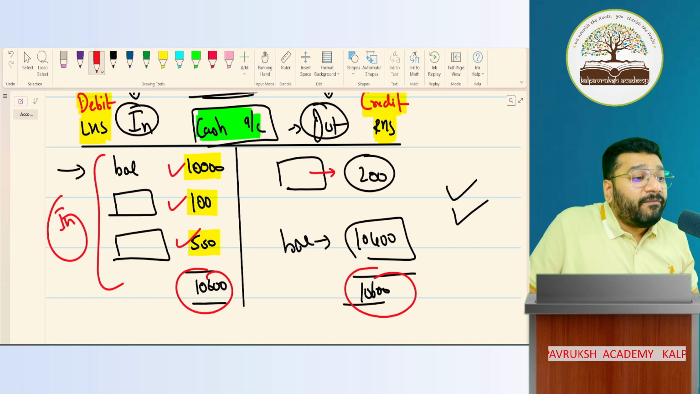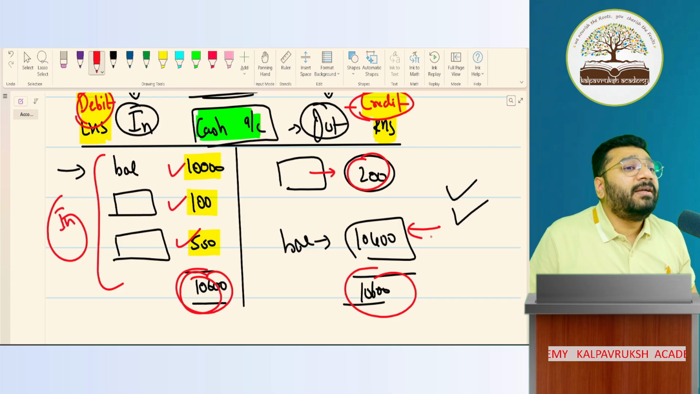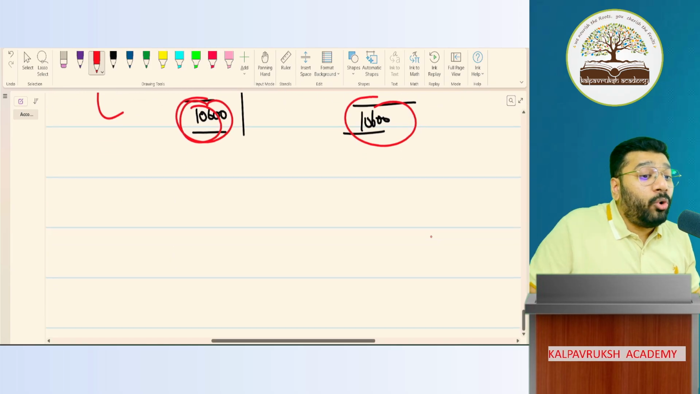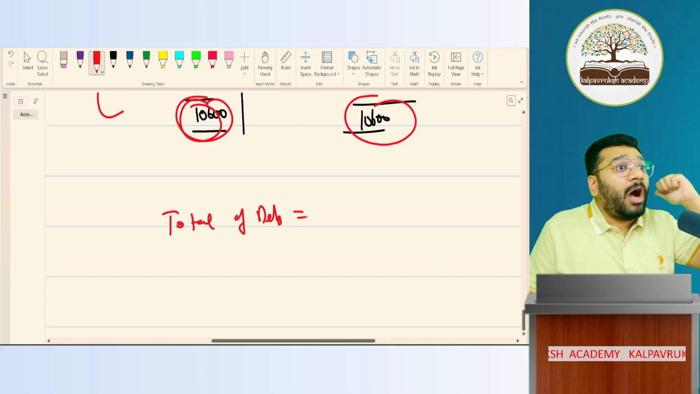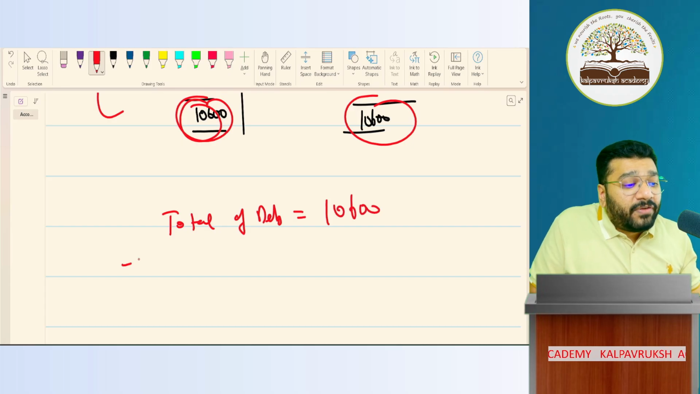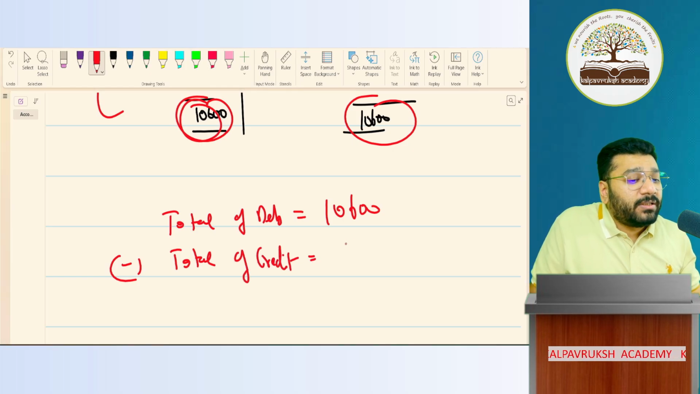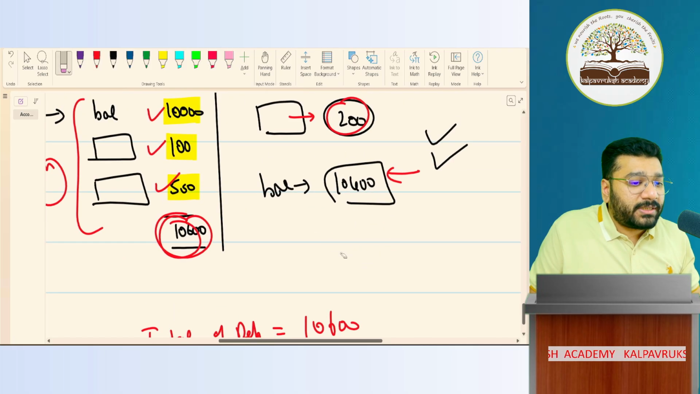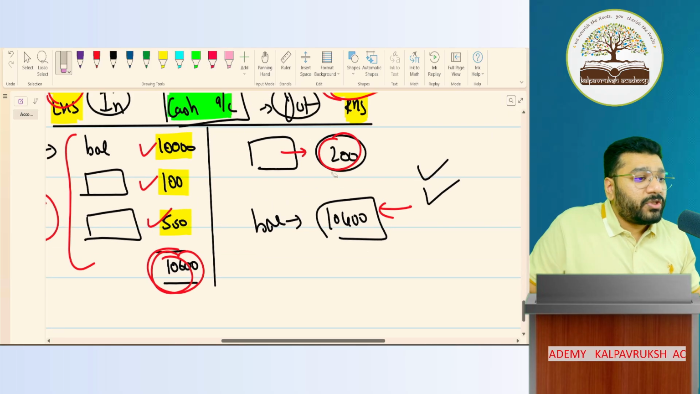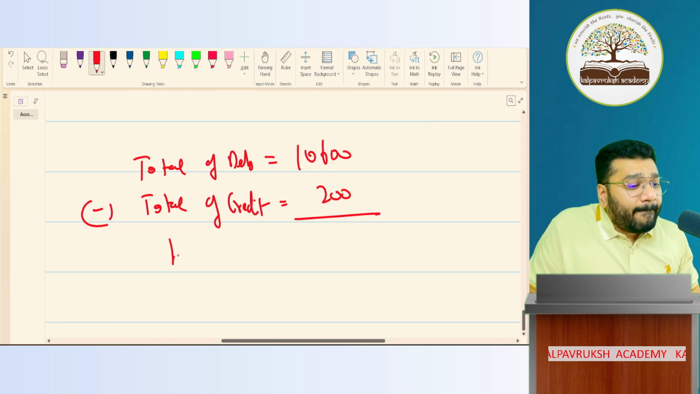So from debit's total 10,600, if I minus credit's 200, balance is 10,400. What is the total of debit? Debit side total, no. How much did you get? 10,600. From that I minus the total of credit transactions. How much is it? 200. Total means without totaling this. I'm talking about this, without this. So what have you recorded here? Only 200. So if I minus 200, I'll get balance.